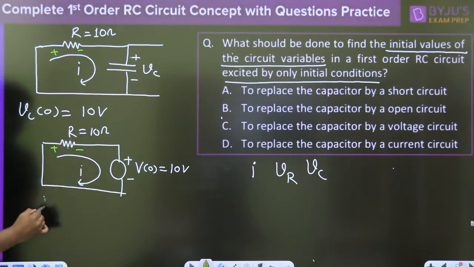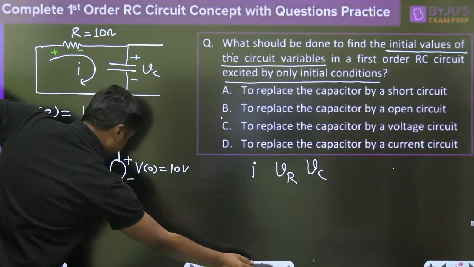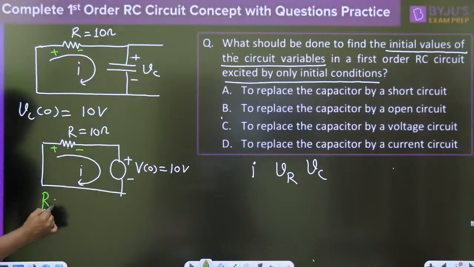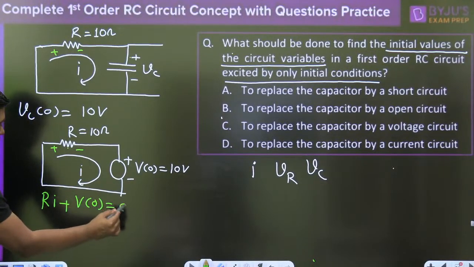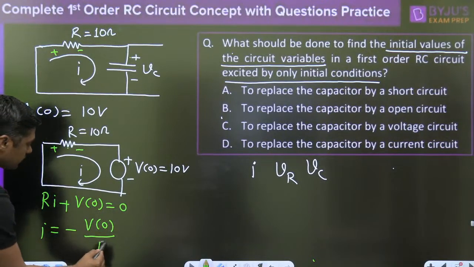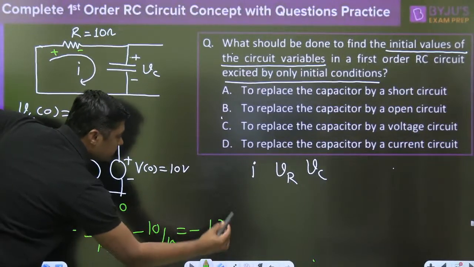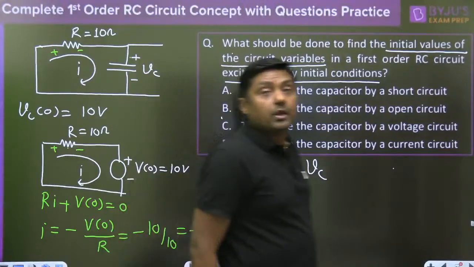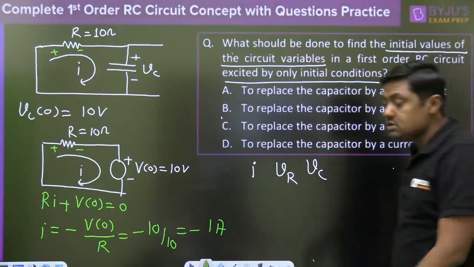But when I calculate the current, write down the KVL: 10I, or the general answer, Ri plus V0 is equal to 0. What is I equal to? Minus V0 by R. Minus 10 by 10, that is minus 1 ampere. Minus 1 ampere, not 1 ampere. You are giving the wrong answer, Niranjan and AKG. And that is the concept.